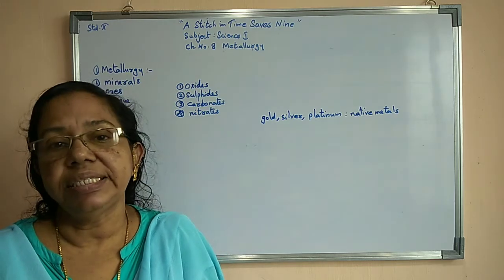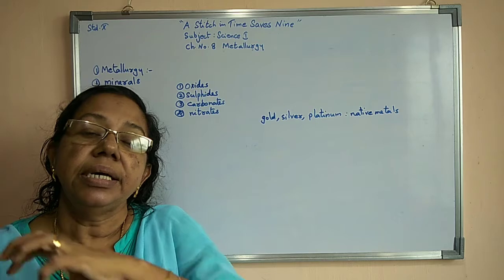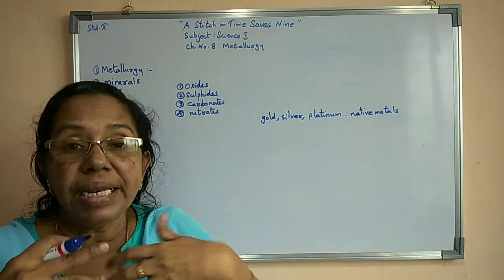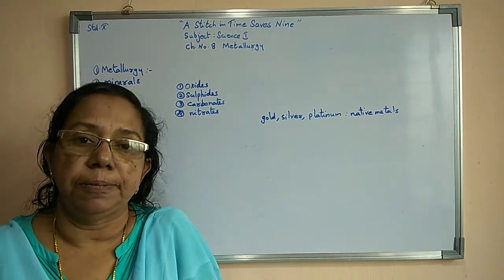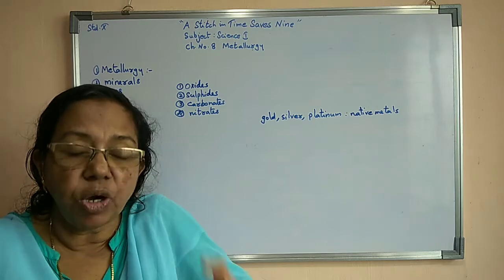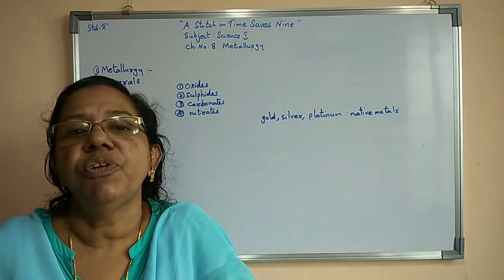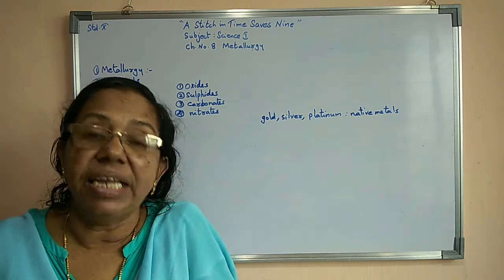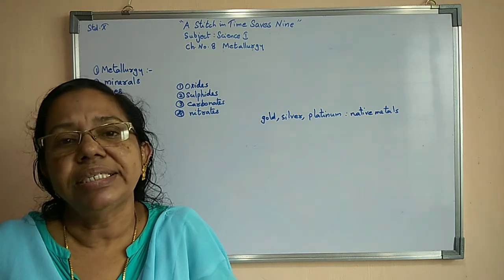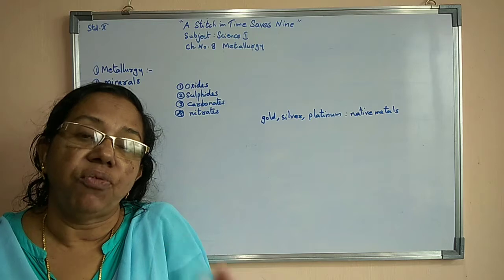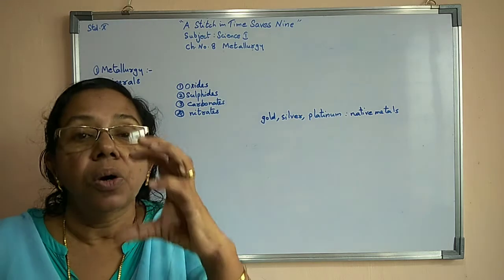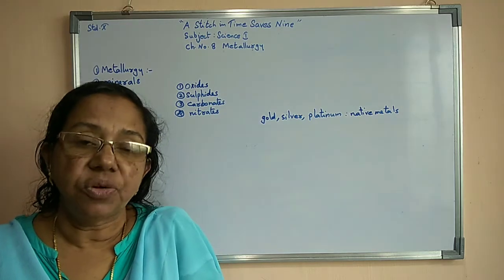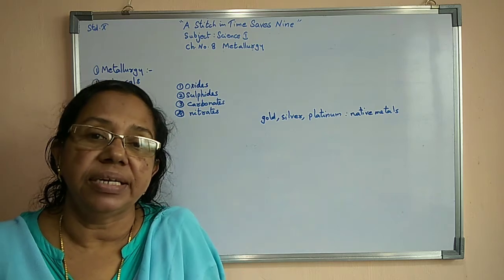But one difference is there. In minerals, all metals or many metallic compounds will be there, in the form in which they are obtained from nature. How we dig and remove metallic compounds, that is known as minerals. But ores are different.